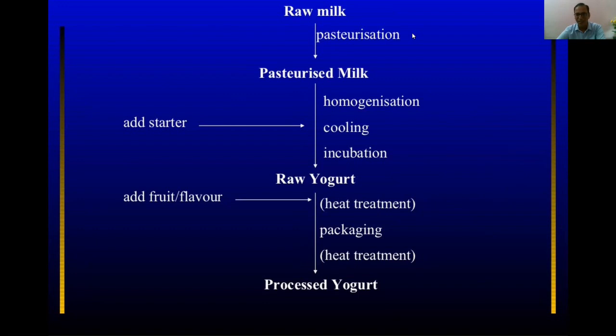So you can see here this process flow diagram, which is raw milk to pasteurization to pasteurized milk, adding the starters, homogenizing, cooling, incubating. Raw yogurt is ready, adding fruits, flavors, essence, providing heat treatment, packaging, providing heat treatment, and processed yogurt is ready, which you go to the market and buy it and consume it.